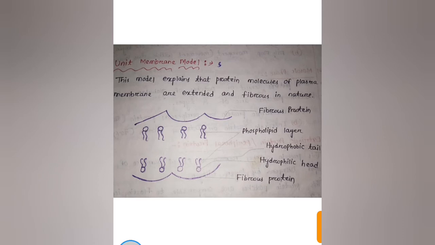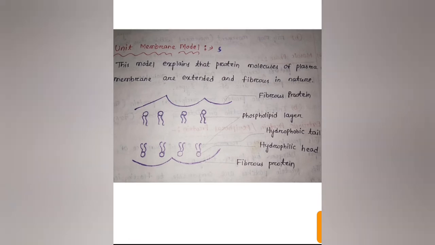Next is the unit membrane model. This model explains that protein molecules of plasma membrane are extended and fibrous in nature. These are the proteins which are fibrous in nature, in both outer portions, and these are extended portions and also fibrous in nature. And the middle portion is the phospholipid layer. Here, the hydrophobic tail and hydrophilic head. Head contains water and tail lacks water.